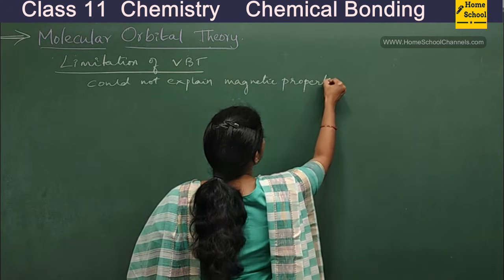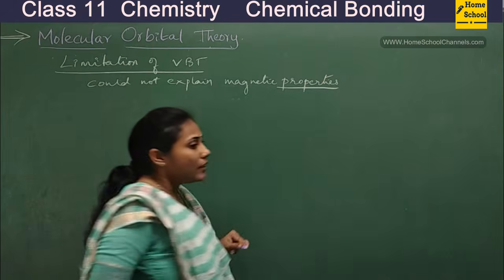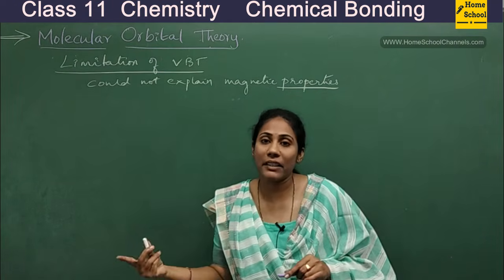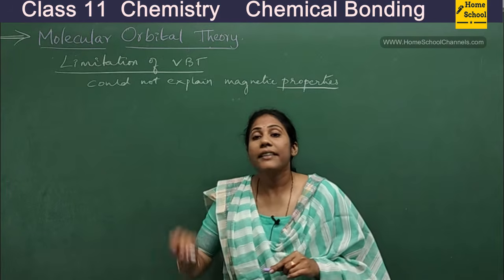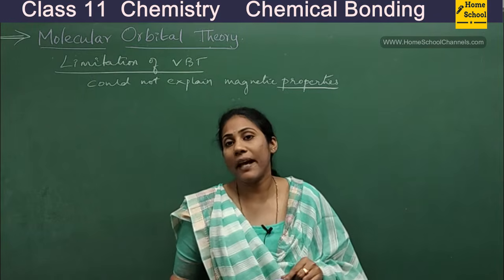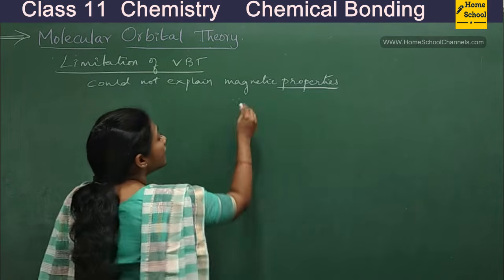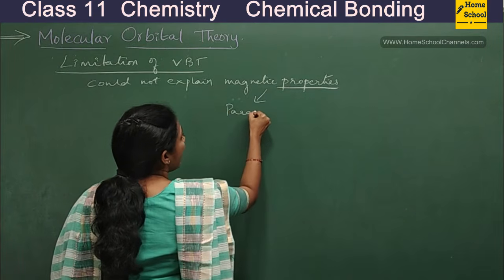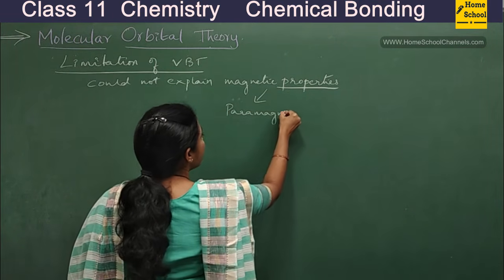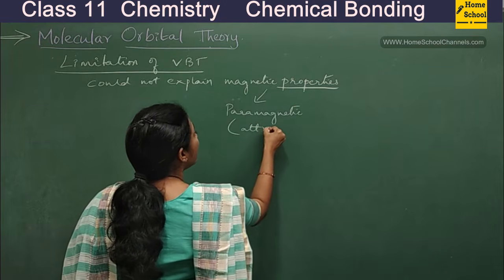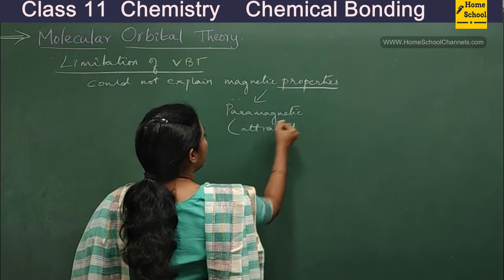Magnetic property in the sense whether it can be diamagnetic or paramagnetic. I mean to say there are some molecules which get attracted towards a magnetic field. Such molecules are called paramagnetic molecules. Paramagnetic in the sense what, guys? Getting attracted towards a magnetic field.